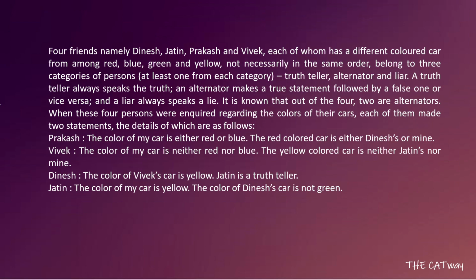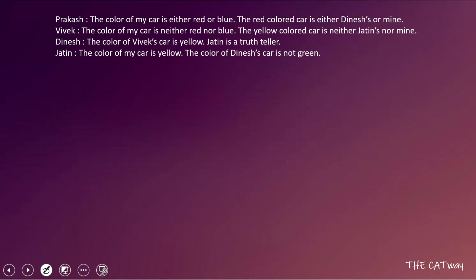When these four persons are inquired regarding the colors of their car, each of them made two statements, the details of which are as follows. Okay, so we have been given four persons, all of whom make two statements each. What we do in these types of cases is assume for every person to be a truth teller at least once, and then we make cases accordingly. First we'll write the names of all the persons. So we have Prakash, Vivek, Dinesh, and Jatin.